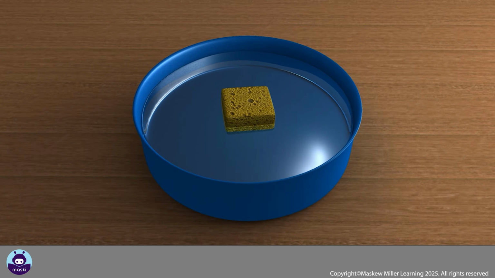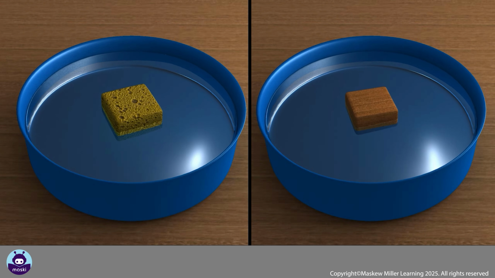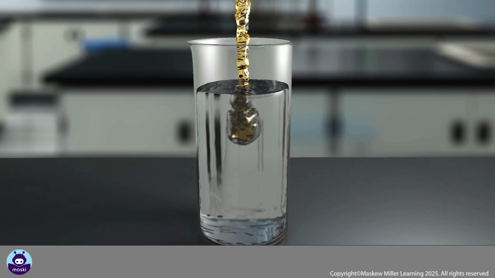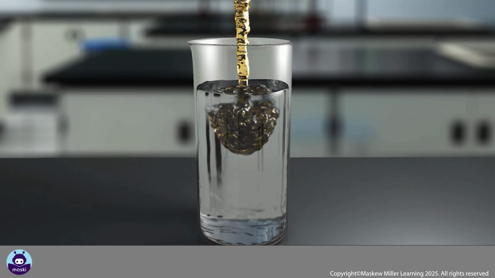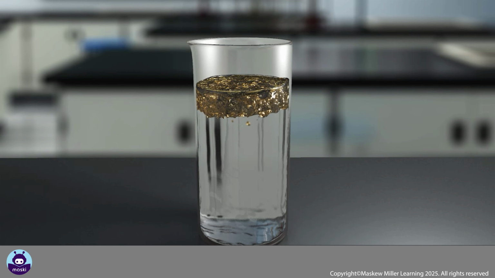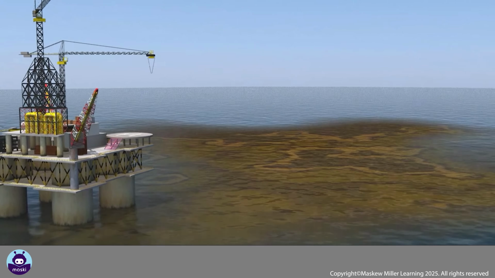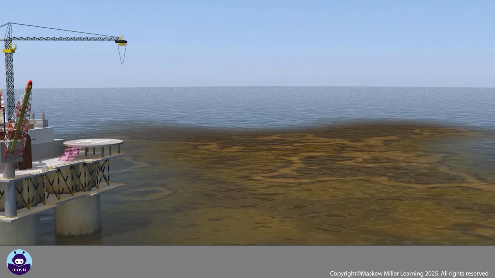A material that has a lower density will float on a liquid that has a higher density. For example, a sponge floats on water no matter what size or shape it is. Wood also floats on water. These materials have a density lower than that of water. Oil floats on water because it is less dense than water. Oil spills in oceans are extremely difficult to clear because oil floats on water and spreads over a large area.